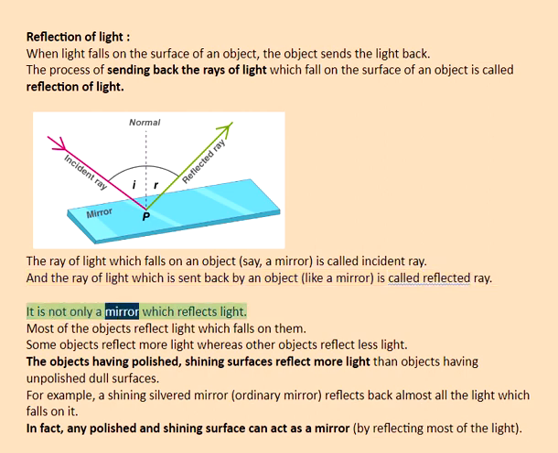It is not only a mirror which reflects light. Most of the objects reflect light which falls on them. Some objects reflect more light, whereas other objects reflect less light. The objects having polished, shining surfaces reflect more light than objects having unpolished, dull surfaces. For example, a shining silvered mirror, ordinary mirror, reflects back almost all the light which falls on it. In fact, any polished and shining surface can act as a mirror by reflecting most of the light.